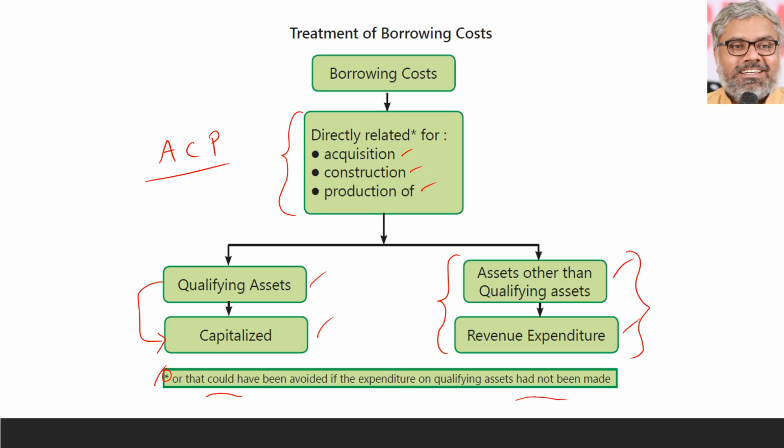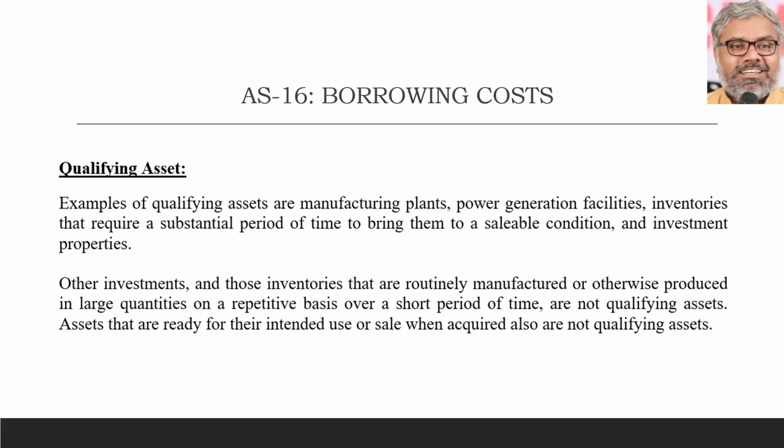So what are the conditions for calling a particular asset as a qualifying asset? We can understand it with the example of qualifying asset. Say manufacturing plants, factory, let us say, building of a factory, or manufacturing plants or power generation facilities being now built, not used.